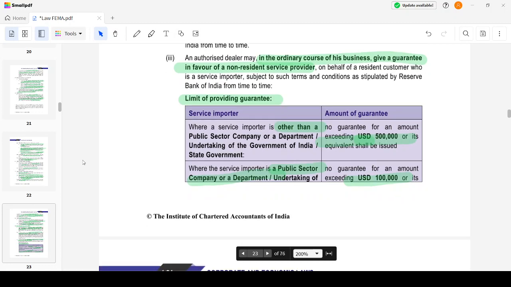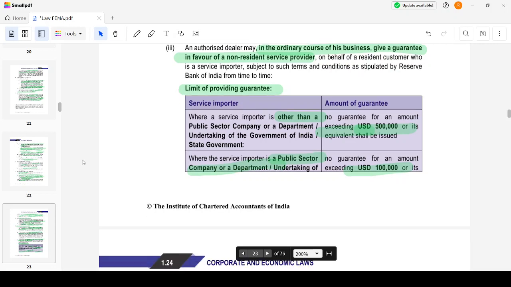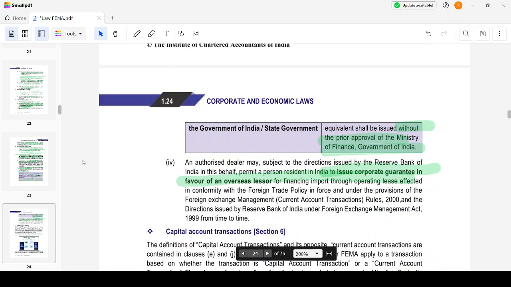Now, what is the limit? If the customer, the service importer, is other than a public sector undertaking or government agency, then the maximum guarantee amount could be USD 5 lakh. If it's a public sector undertaking or government unit, then the maximum amount would be USD 1 lakh. Anything beyond that requires the approval of the Ministry of Finance, Government of India.